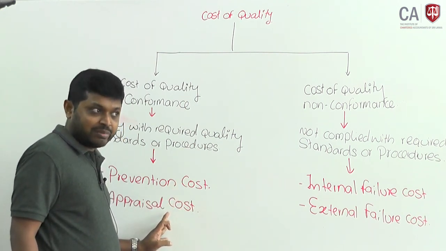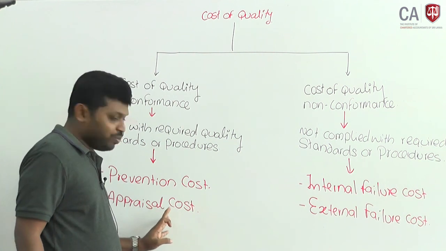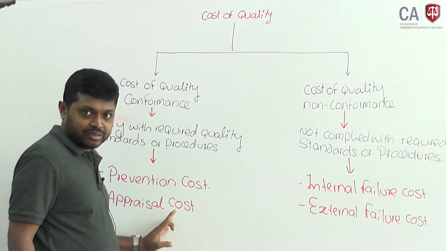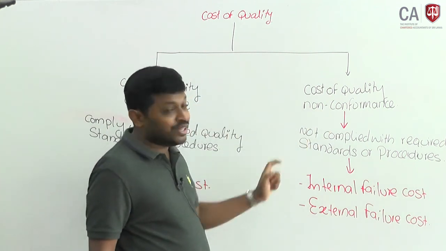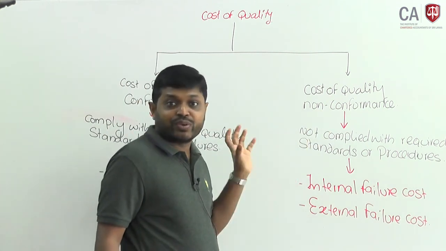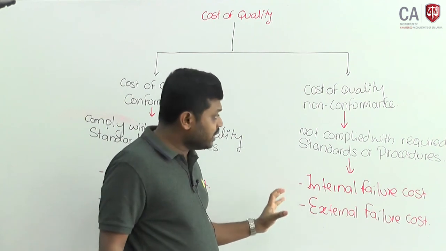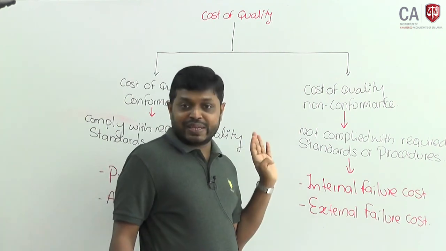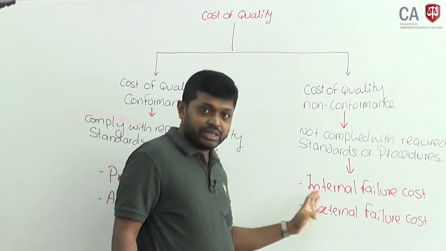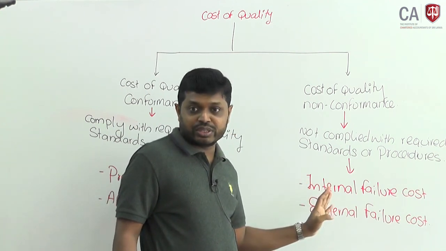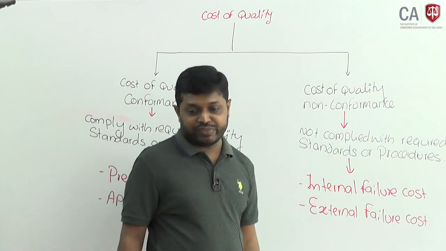Cost of quality non-conformance means you have not met the required quality standards or procedures. If you have not complied, there will be two types of cost: internal failure cost and external failure cost.